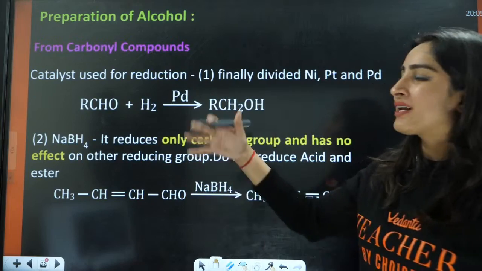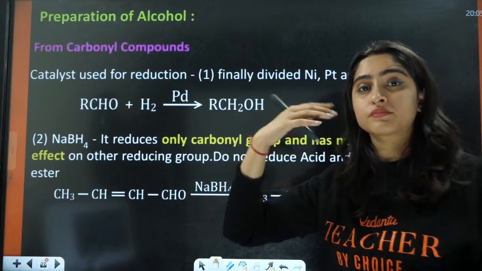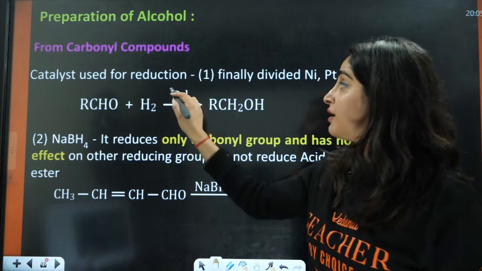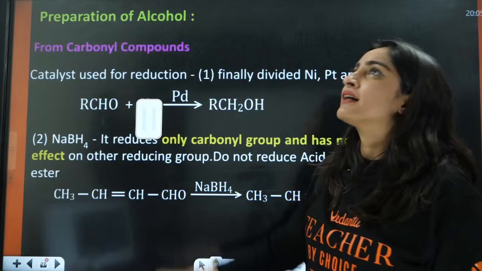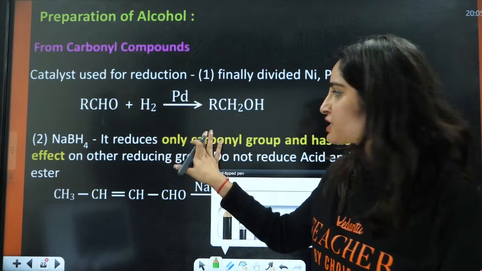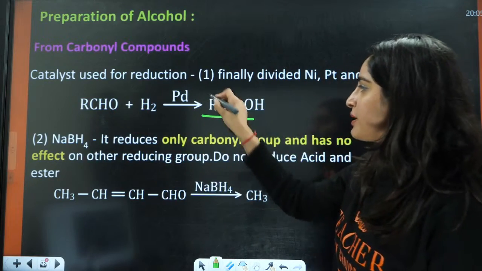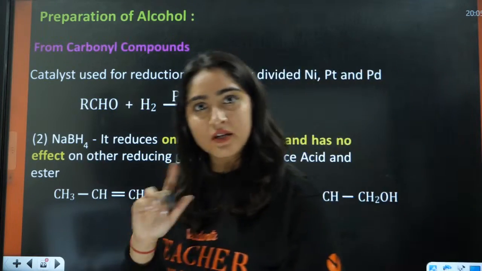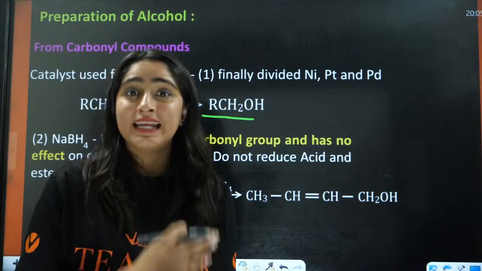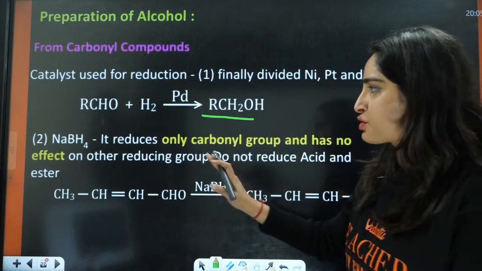So what are the reagents that are used here? The first is catalytic hydrogenation. So you have RCHO with H2/Pd, and here we'll have the formation of RCH2OH. This is the first thing: simple catalytic hydrogenation using any catalyst and H2.